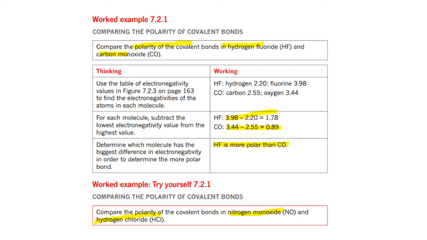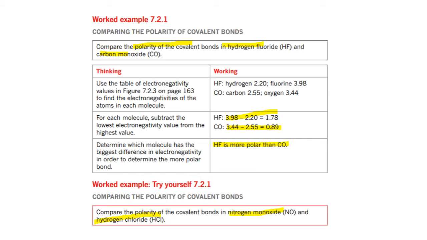So this is an example, a question. Compare the polarity of covalent bonds in hydrogen fluoride and carbon monoxide. You know that the electronegative value of hydrogen and fluorine here is different. Carbon and oxygen is different. You can see that there will be a difference in electronegative value. Hydrogen fluoride will be 1.78, carbon monoxide will be 0.89, and we know hydrogen fluoride is more polar than carbon monoxide.